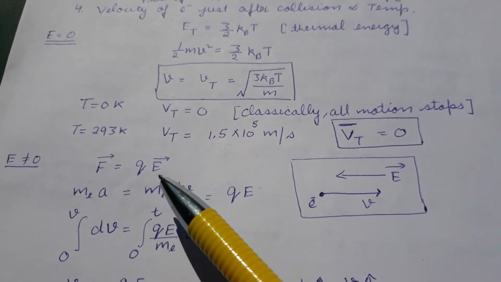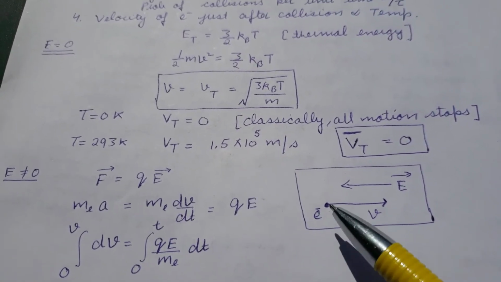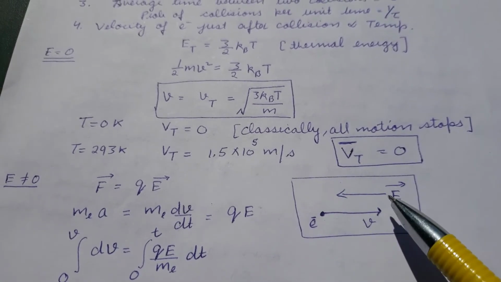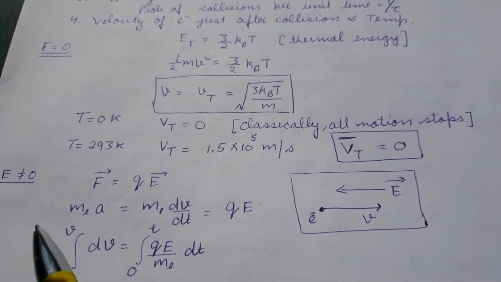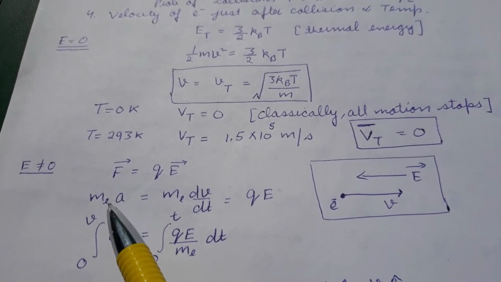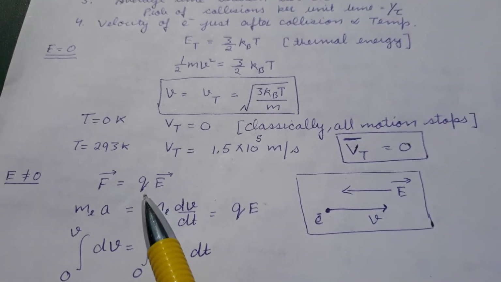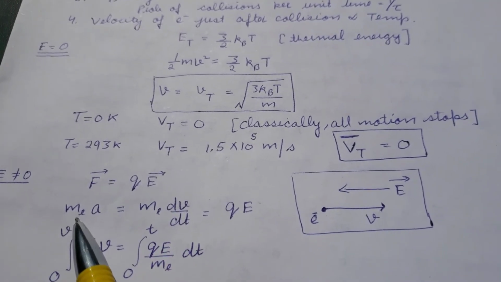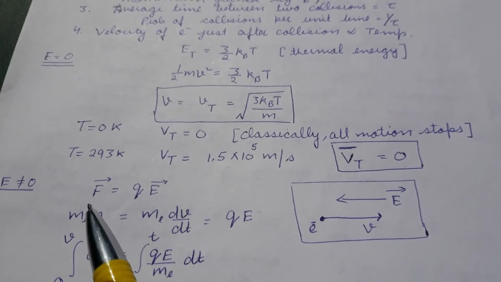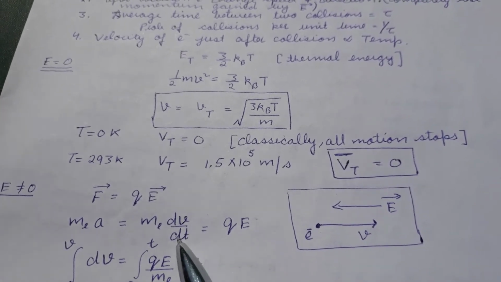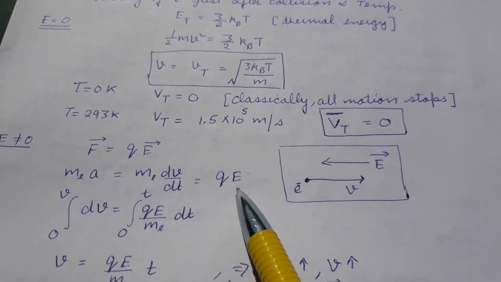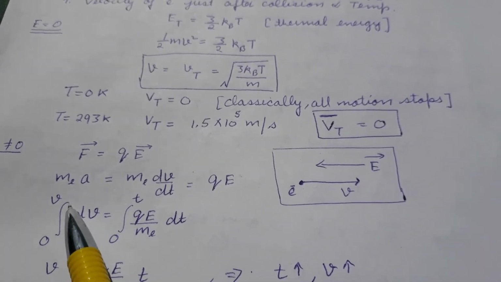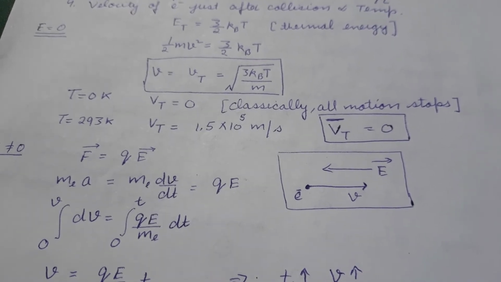While in the presence of an electric field, suppose we apply this electric field on an electron, so its velocity will increase based upon the electric field. By Newton's law, we can use F equals ma, where this force is provided by the electric field. Therefore ma will be m dv/dt, because acceleration is dv/dt, which will be equal to qE. Now we can integrate it from some initial velocity to some intermediate velocity, from initial time to some intermediate time.